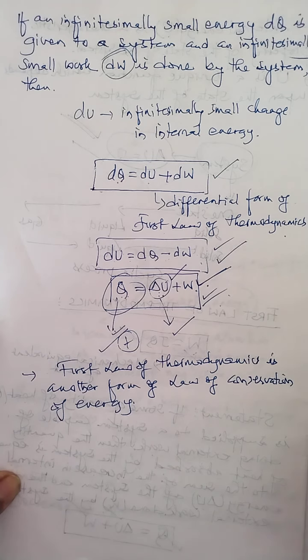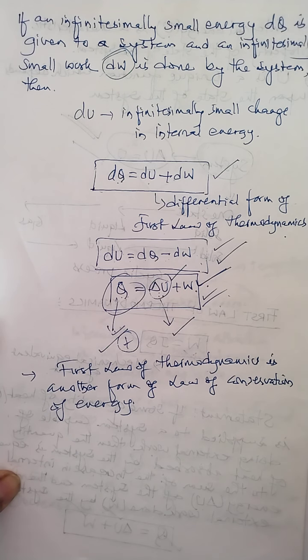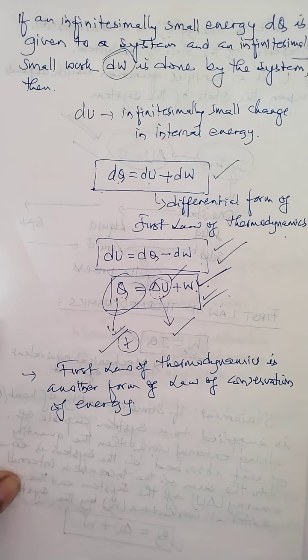This means we cannot make a machine with perpetual motion, or simply we can say that we cannot get work without spending energy. Let me tell you that we cannot get work without spending energy. So without spending energy, work cannot be obtained. This is the basic significance of the first law of thermodynamics.